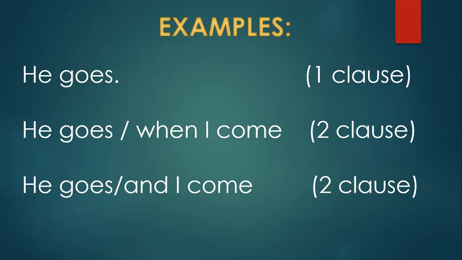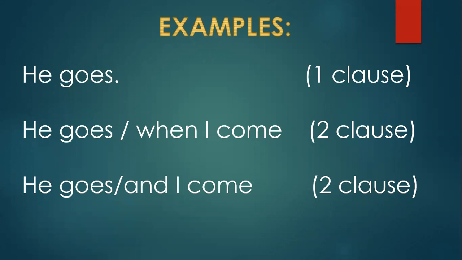The first part, that is the first clause, he goes. Of course that is a main clause because the meaning is complete. It does not need to depend on the next clause to complete its meaning. See the next clause, when I come.